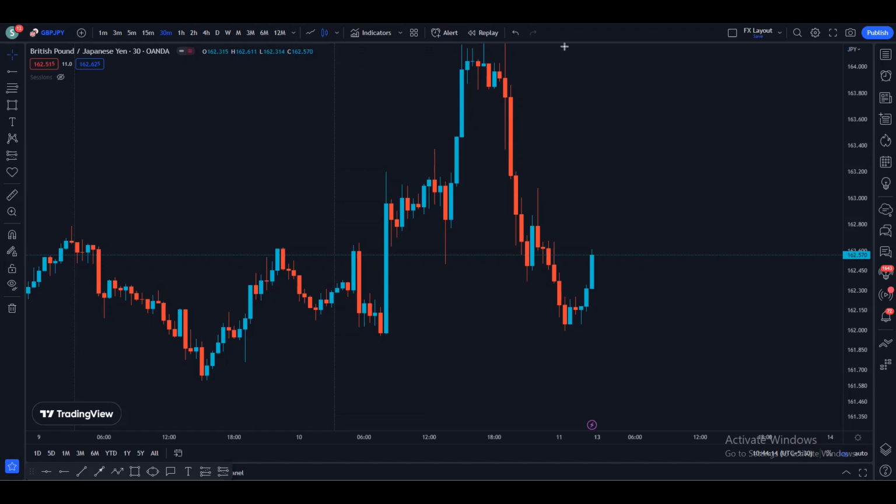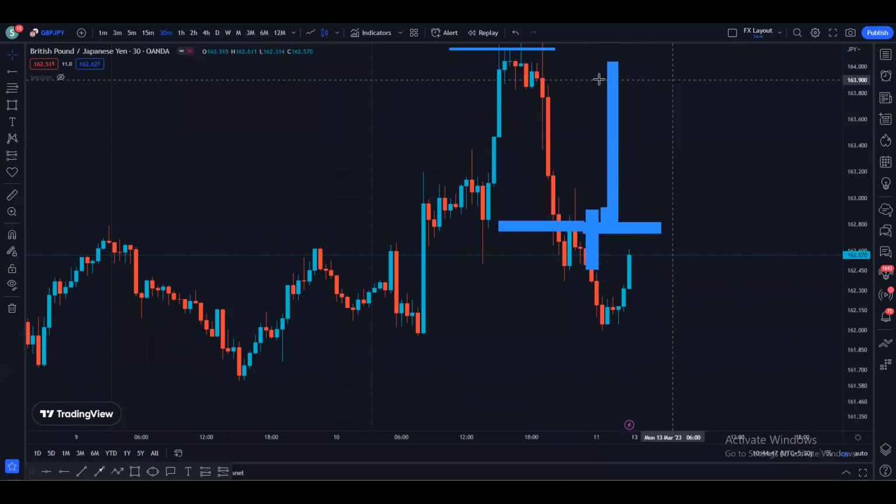What we're going to do is mark this one as a level, or let me draw it like this. This one is a resistance, as we can see on the 30-minute time frame, because the price came down, broke this support, then retested this resistance and came down right now. So if we get some kind of candle closing above this resistance, then there will be pretty high probability for the next candle or the price to continue higher and retest these prices on the left hand side. That is something we see on the 30-minute time frame.